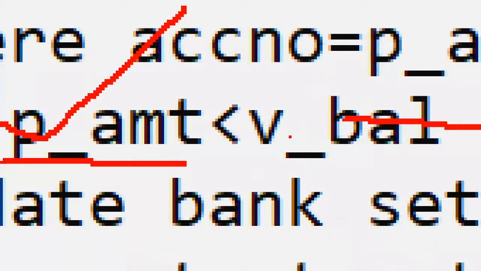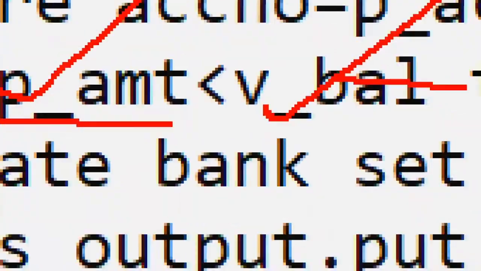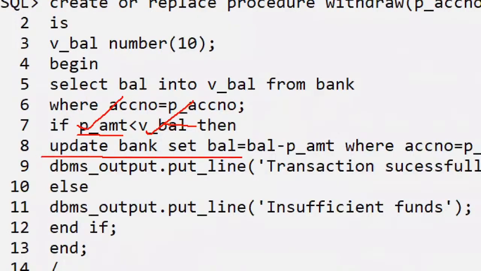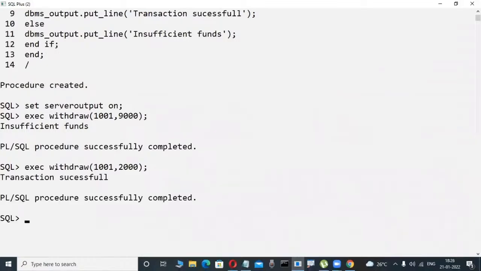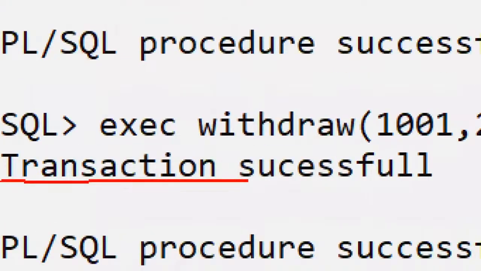Here, this is 2,000 less than the 3,000. I am updating the bank table only. Bank updating is modifying that one. The transaction is successful. Now, whenever I'm executing, I want this one automatically: yes, transaction successful, it will display.